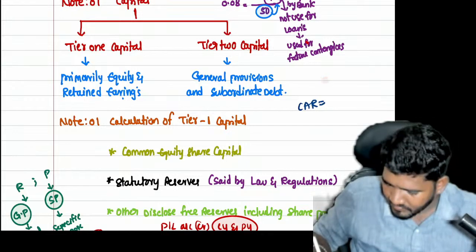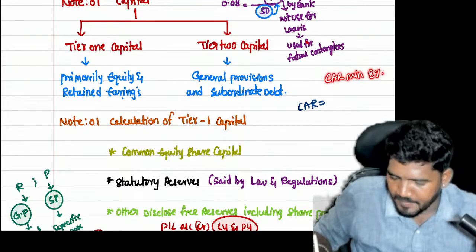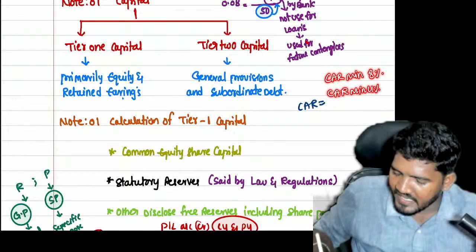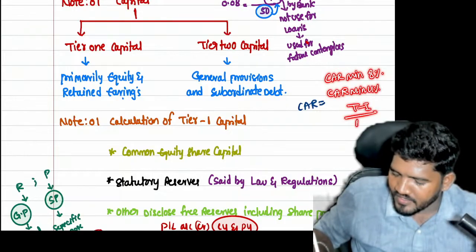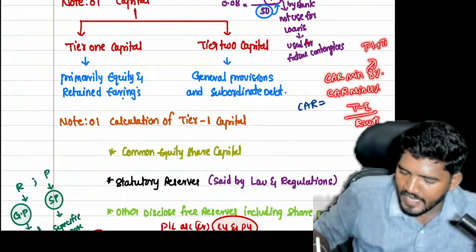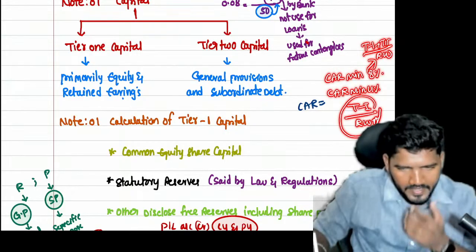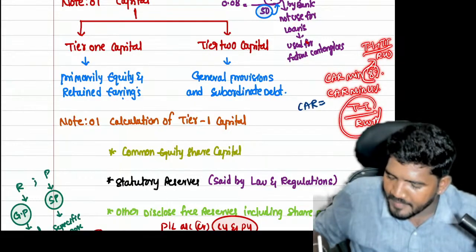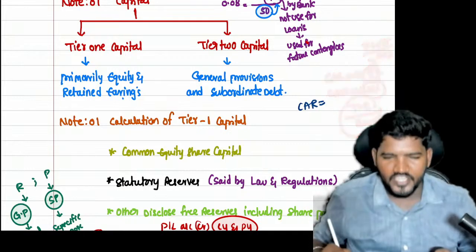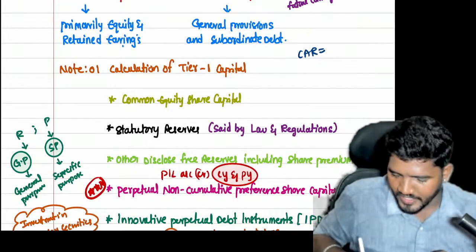First, the capital adequacy ratio minimum is 8%. Again, the minimum is 4% for only tier 1 capital divided by risk weighted assets. The 8% is for tier 1 plus tier 2 capital divided by risk weighted assets, and the second condition is for tier 1 divided by risk weighted assets. From the total point of view, the minimum is 8%. From the tier 1 capital point of view, 4% is the required ratio. Okay.